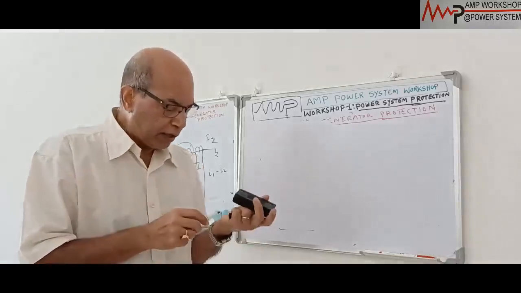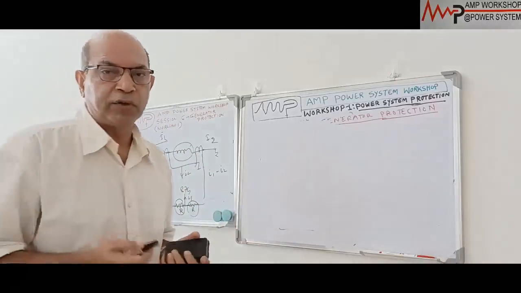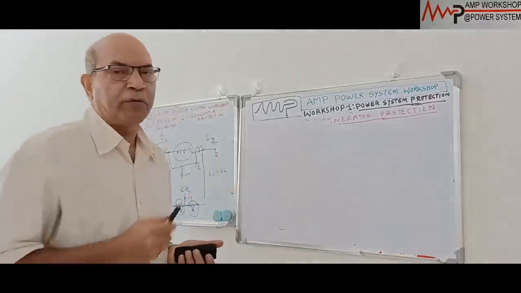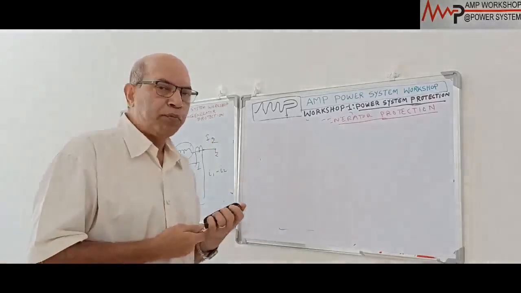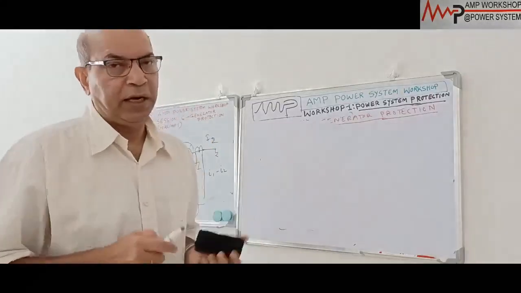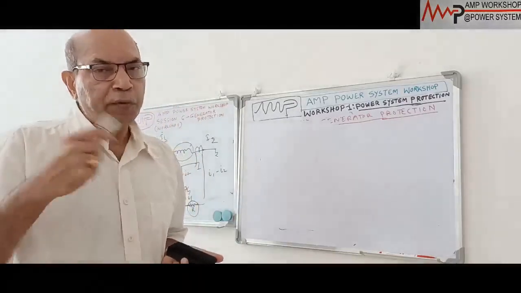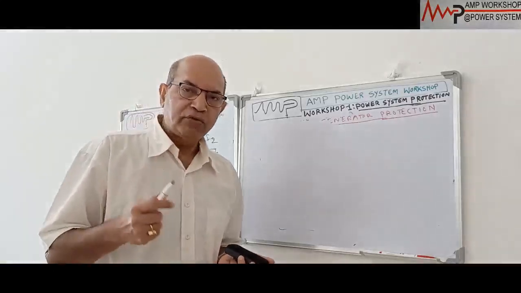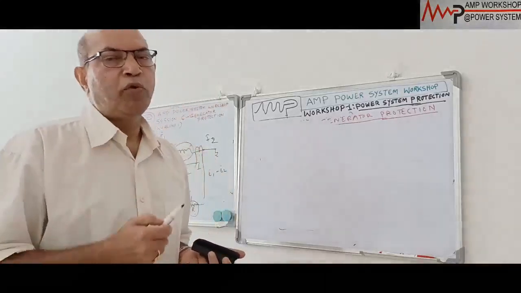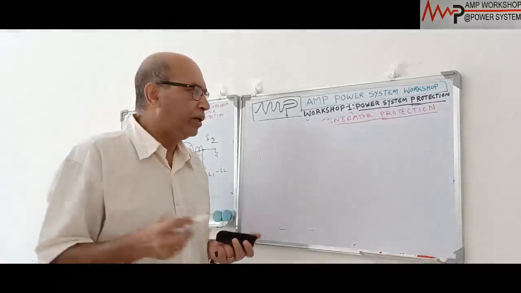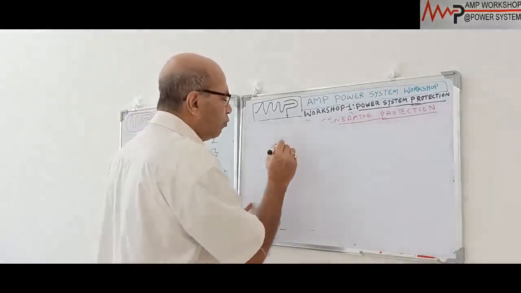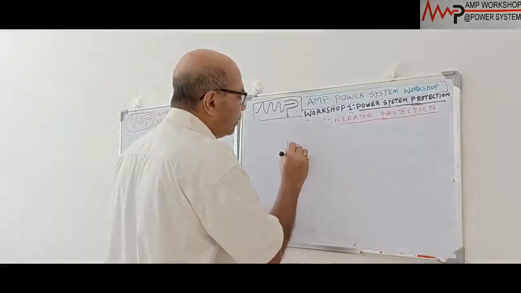The overfluxing current contains odd harmonics, and because of those odd harmonics the relay can operate. To avoid this, we put a fifth harmonic filter in the relay. If we incorporate the fifth harmonic filter, it will not operate during overfluxing. In that case it is called harmonic restraint, and this bias differential scheme is called a harmonic restraint scheme.